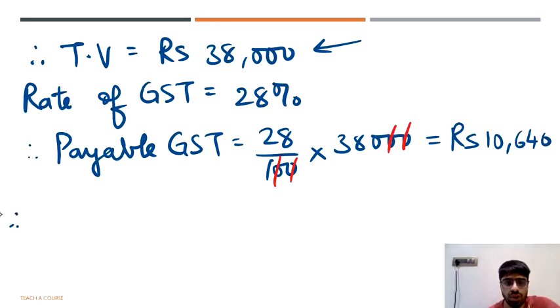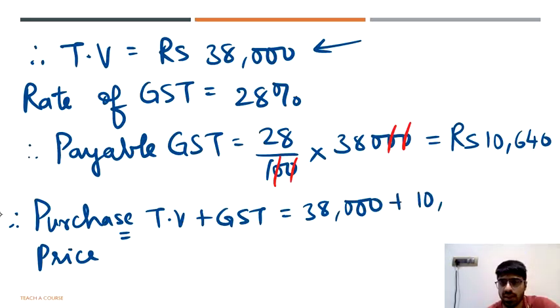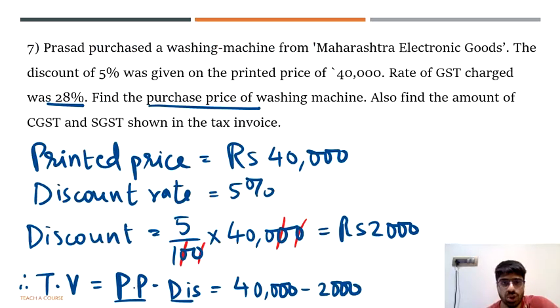So we can now say that therefore the purchase price, call it purchase price, call it total value, it's up to you. That would be the taxable value plus GST, which turns out to be 38,000 plus 10,640, and that purchase price would be rupees 48,640. So that is going to be the purchase price of the washing machine.